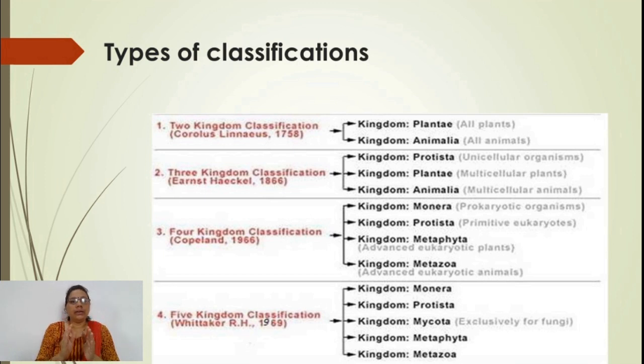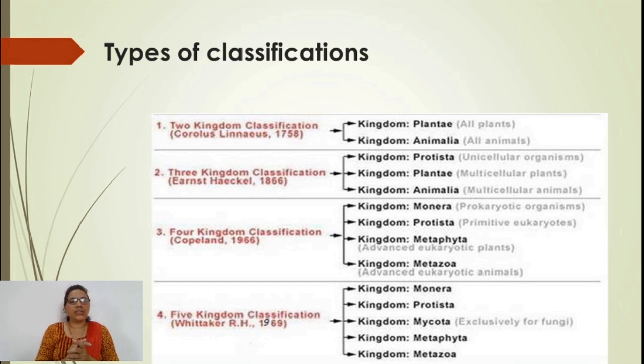Pro means a primitive type of karyon, and karyon is nothing but the nucleus. So the group with a primitive type of nucleus was given the name Monera. So Monera, Protista, Plantae and Animalia are the four kingdoms identified by Copeland.